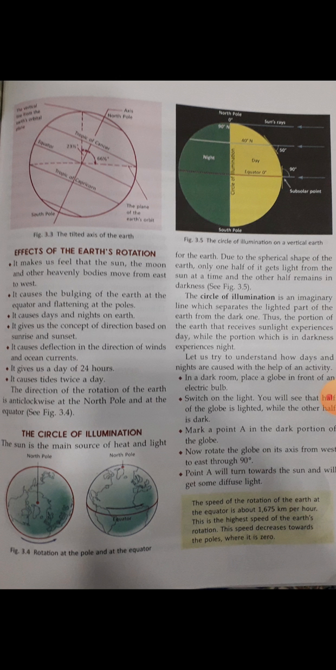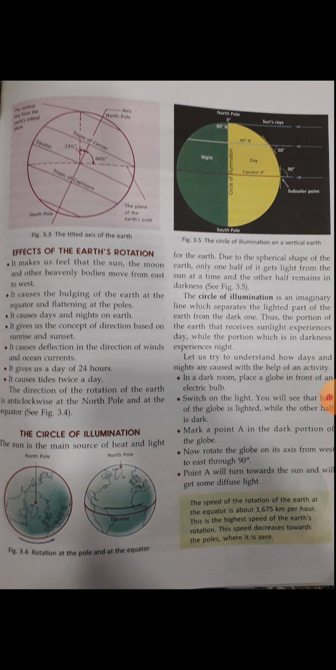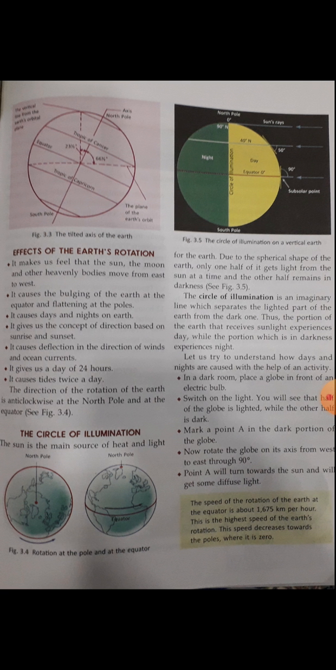Let us try to understand how days and nights are caused with the help of an activity. In a dark room, place a globe in front of an electric bulb, and switch on the light. You will see that half the globe is lighted while the other half is dark. Mark a point A in the dark portion of the globe. Now rotate the globe on its axis from west to east through 90 degrees. Point A will turn towards the sun and will get some diffuse light.